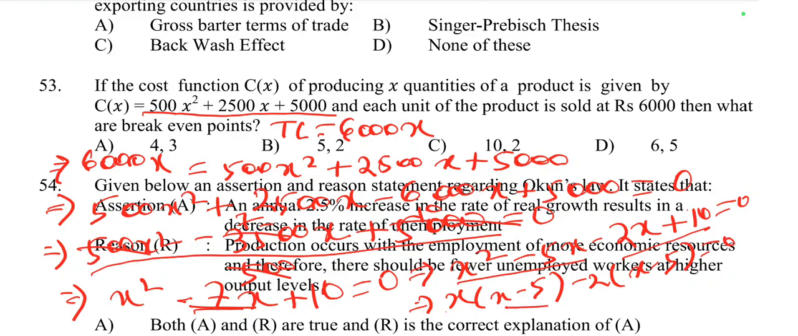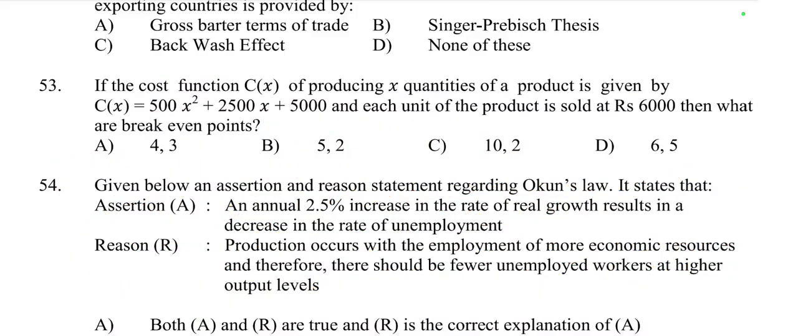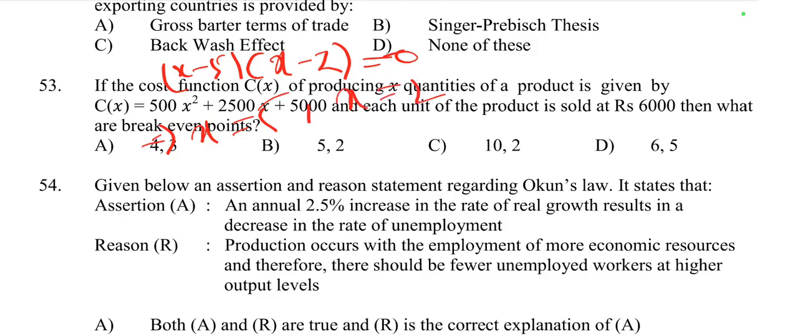So one factor is x − 5 and another is x − 2, so (x − 5)(x − 2) = 0. Here x is equal to 5 and another x is equal to 2. So the value of x is 5 and 2. So the break even points are 5 and 2. So option B is right here.